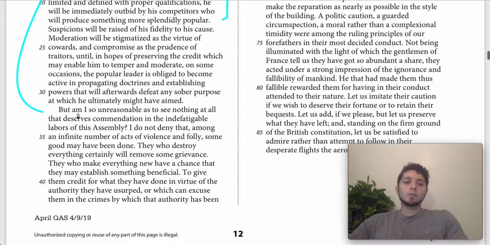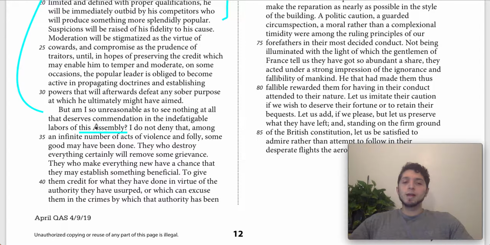Then we go to paragraph 2. So he starts by asking this question, am I so unreasonable as to see nothing at all that deserves commendation in the indefatigable liberties of this assembly? This is basically him saying, am I being too harsh on them? Is there really nothing that they're doing that's good?